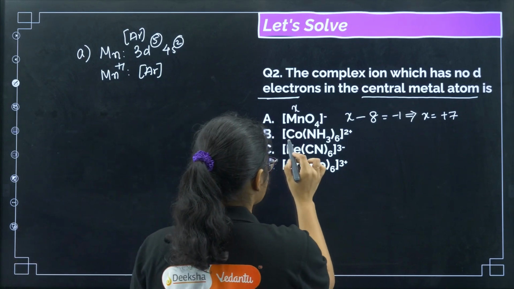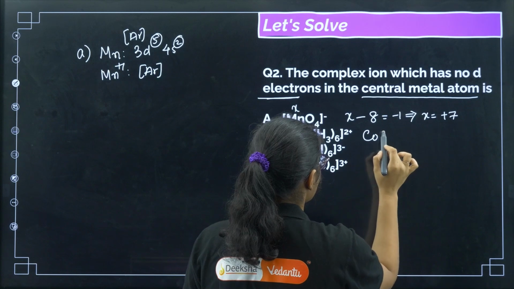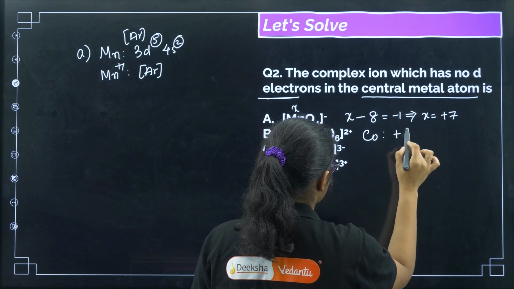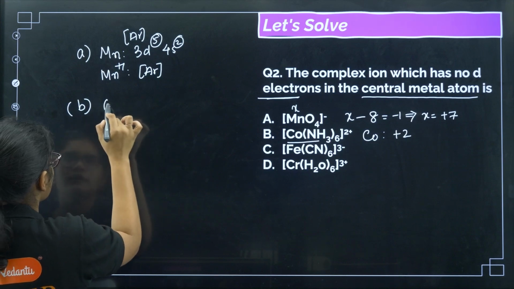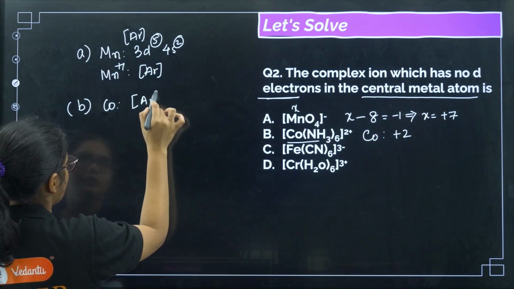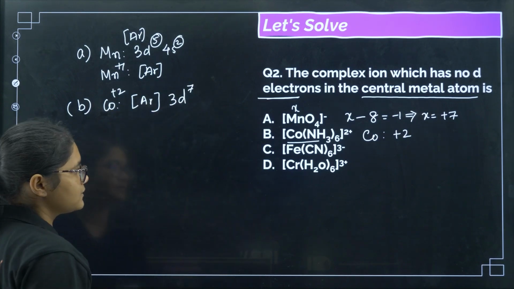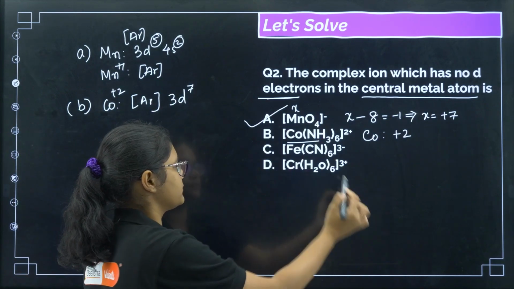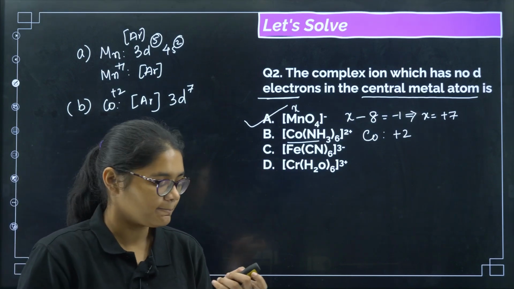Now if you talk about this cobalt, here NH3 is a neutral ligand, so cobalt oxidation state is +2. So we have argon 3d7, right? So there are some d electrons, so the correct answer for this question will be option A. You can check these two options as well.